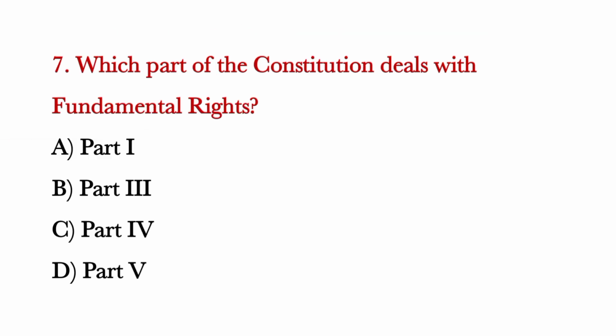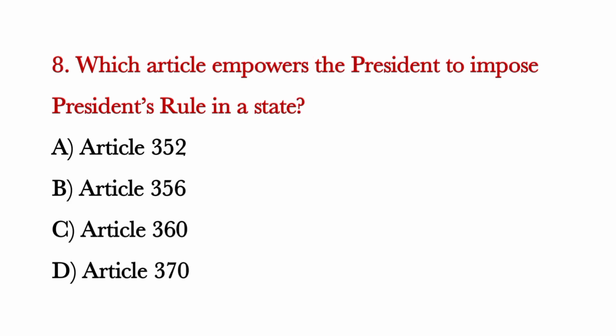Which part of the Constitution deals with fundamental rights? Correct answer is option B, part 3. Which article empowers the president to impose president's rule in a state? Correct answer is option B, Article 356.